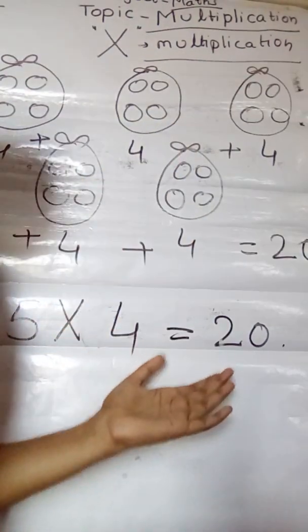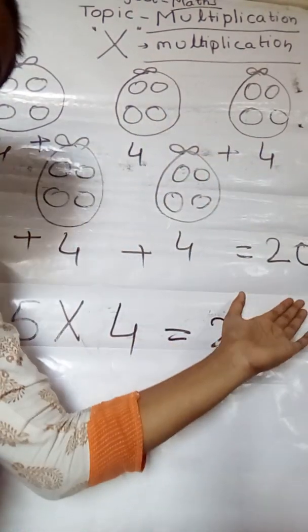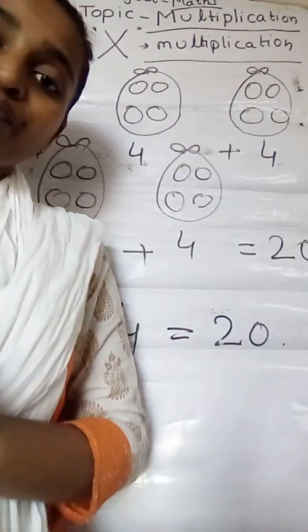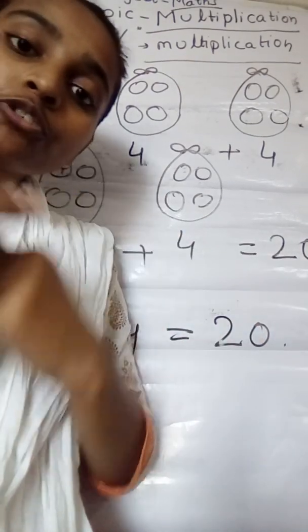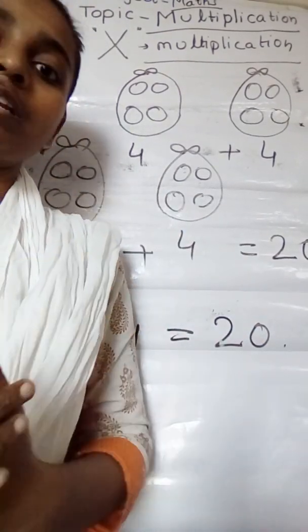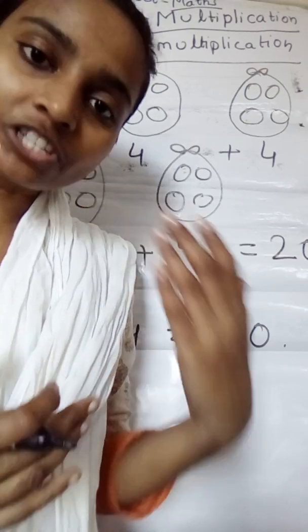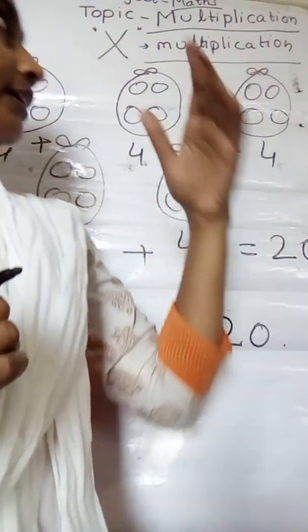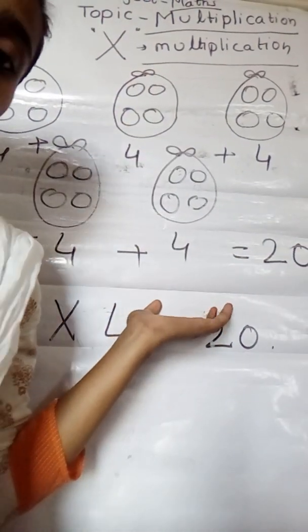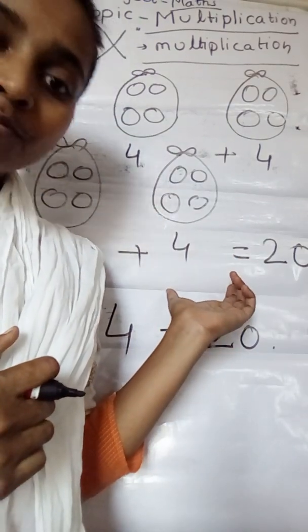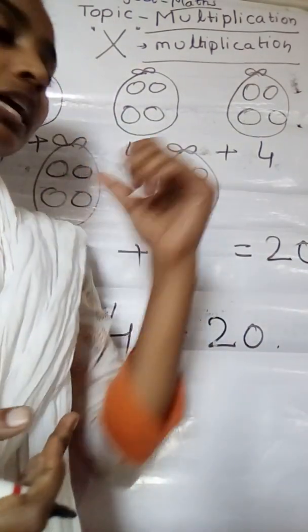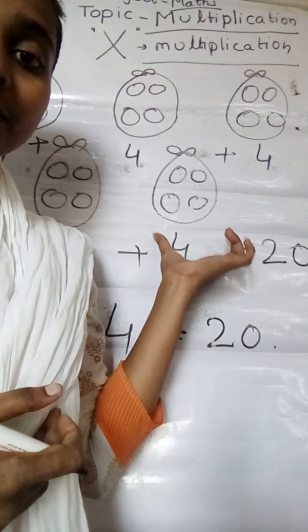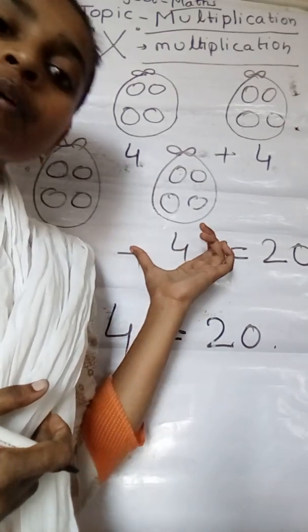Children, if we add these numbers, it takes our time. And if we want to save our time, meaning आज के ज़माने में हमें अपने समय को बचाना है. So multiplication is made to save our time in repeating addition of the same number.